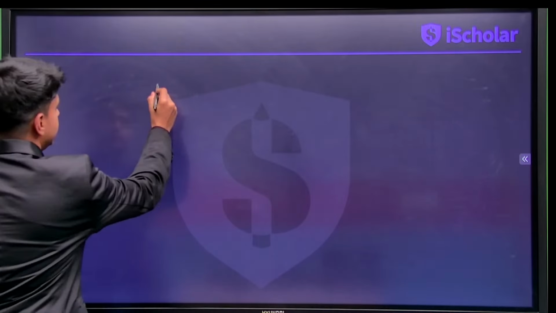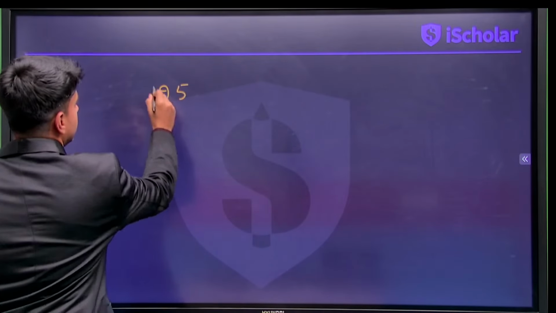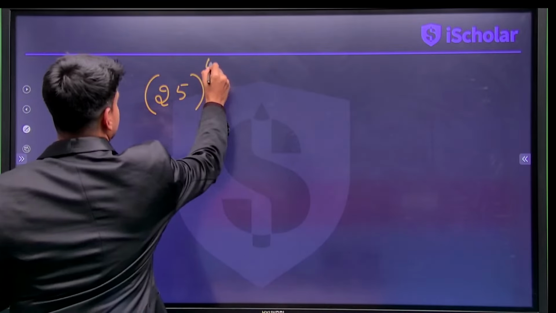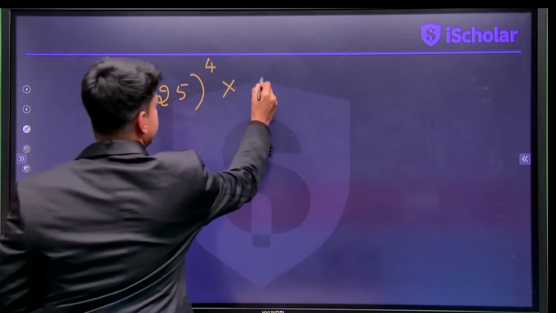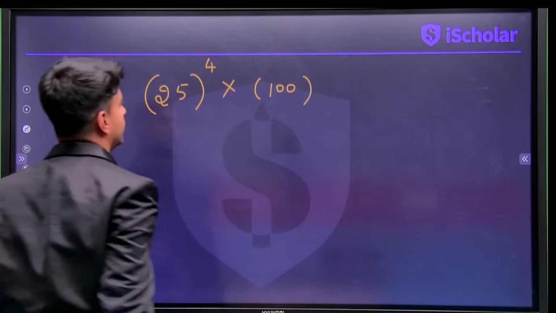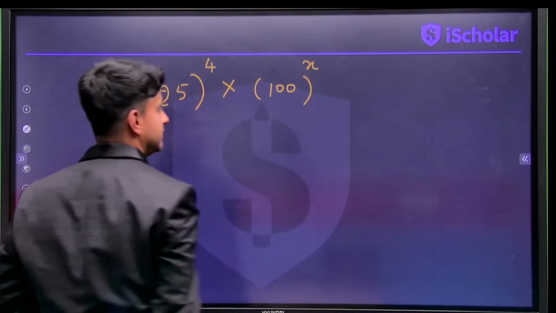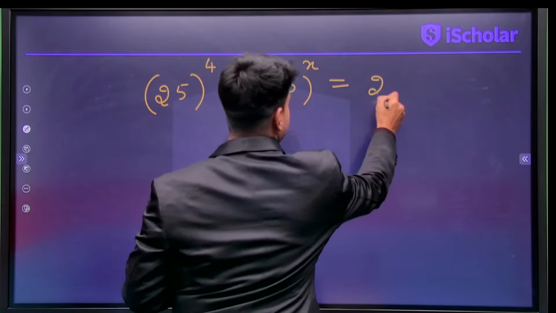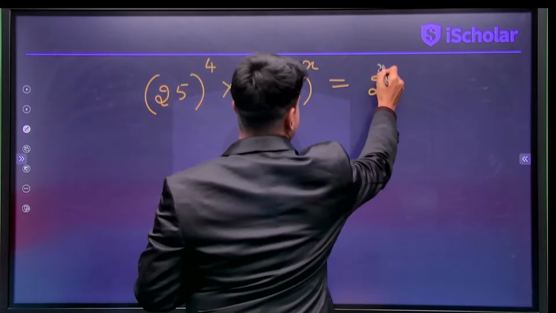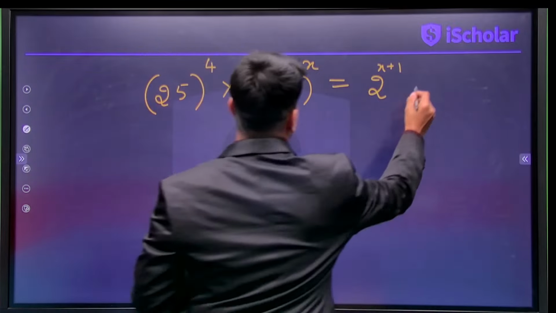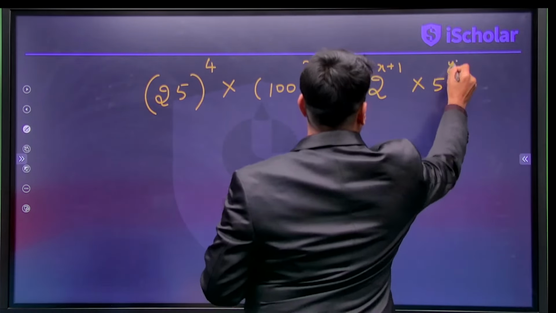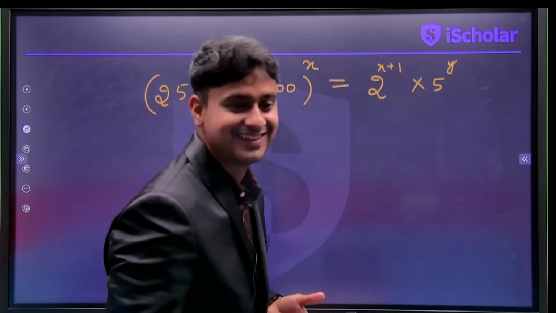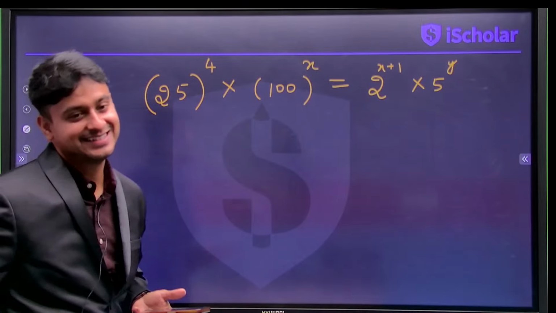Okay, so let's take the next question. It is 25 to the power of 4 into 100 to the power of x equals 2 to the power of x plus 1 into 5 to the power of y. We need the values of x and y.